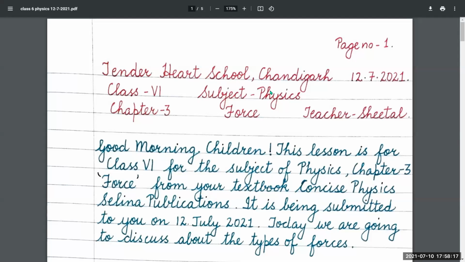Morning, children. This lesson is for class 6 for the subject of physics, chapter number 3, Force, from your textbook Concise Physics, Selina Publications. It is being submitted to you on 12th of July 2021. Today, we are going to discuss the types of forces.